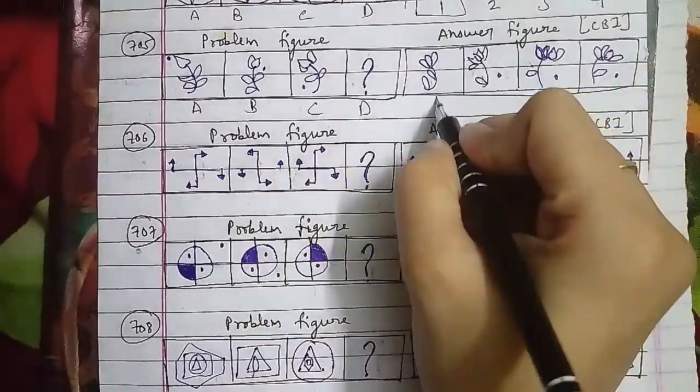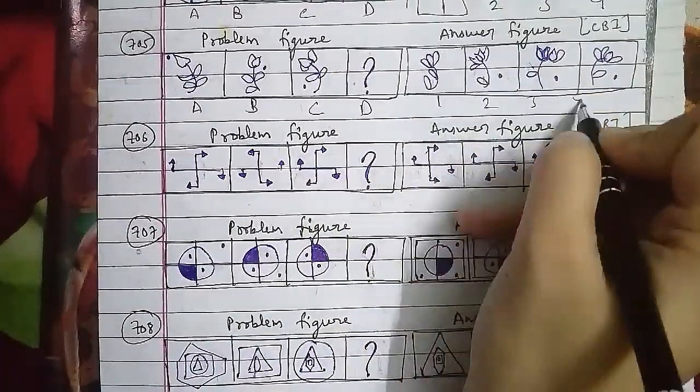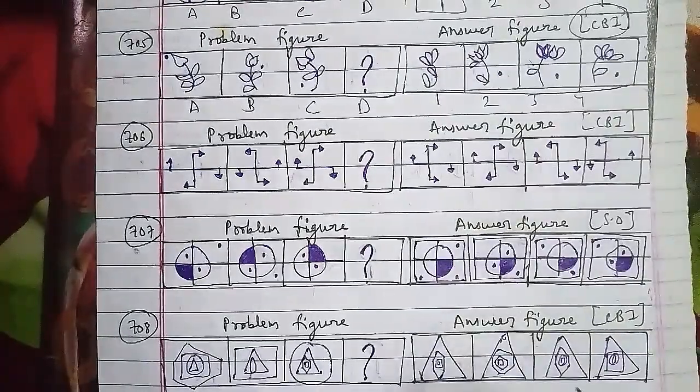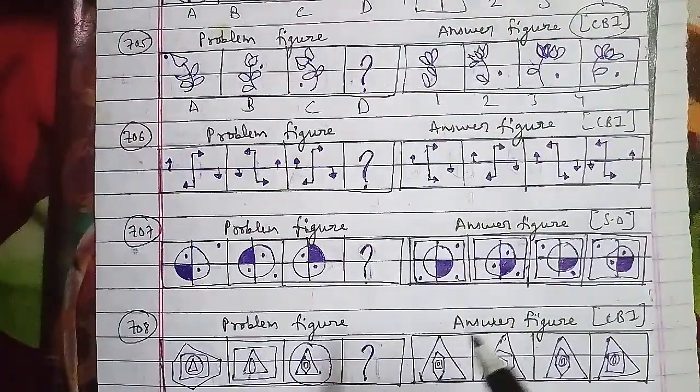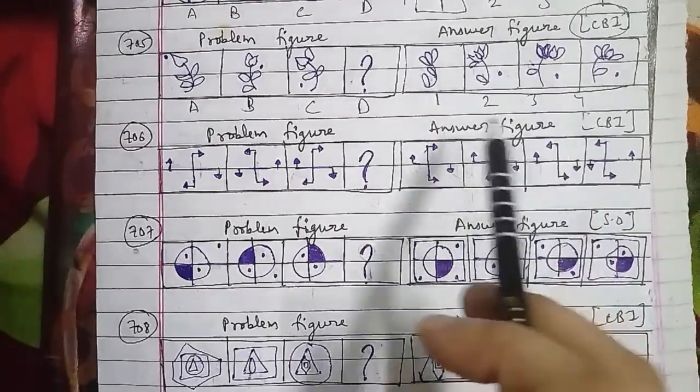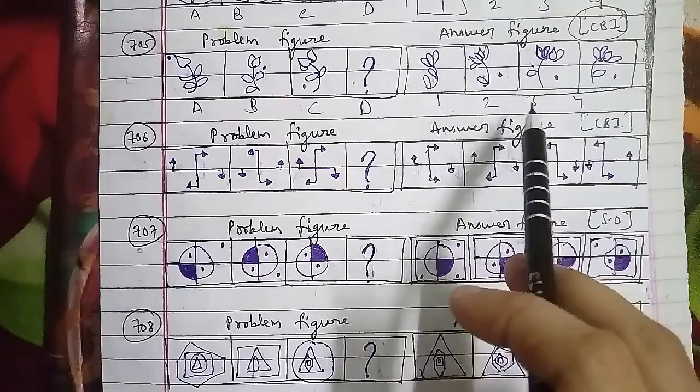Here the figure gets laterally inverted in one step and gets inverted upside down in the next step, and the process repeats itself. So after the C figure, the right answer is the fourth figure for this question.